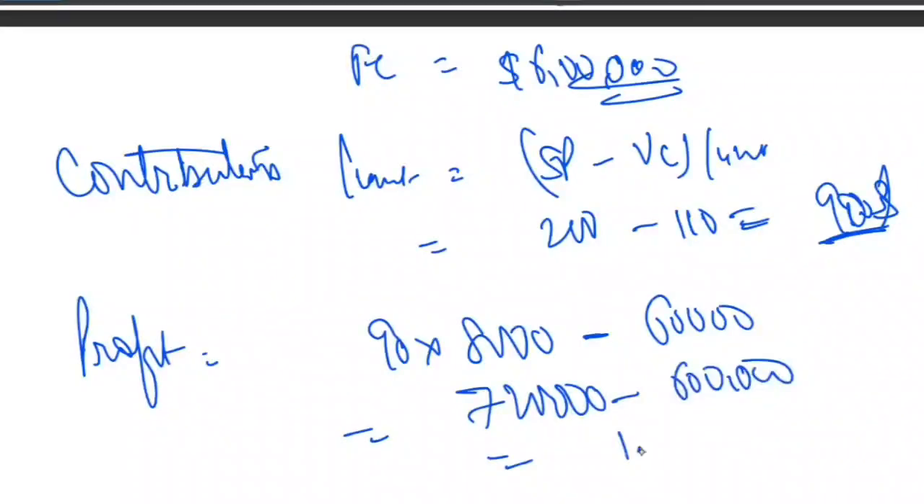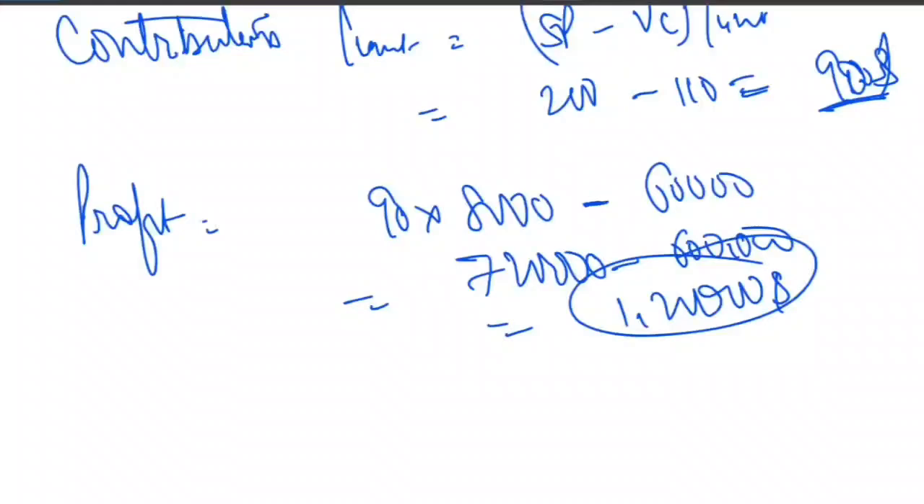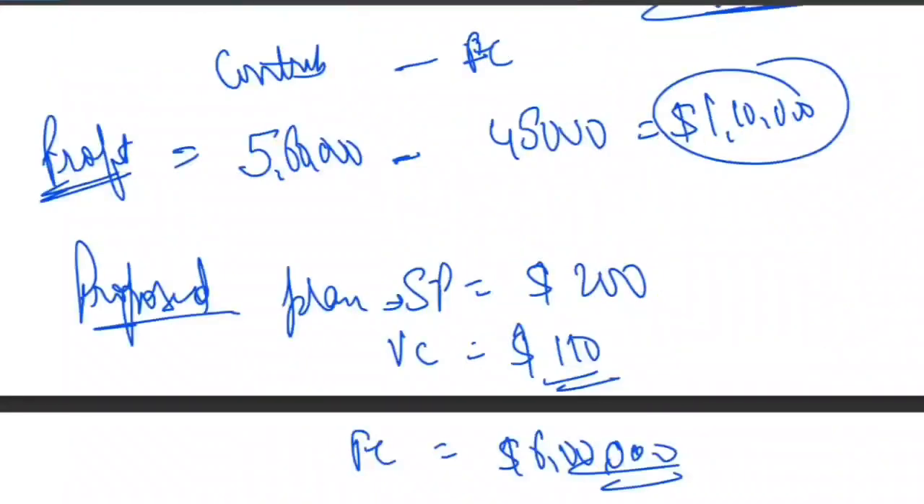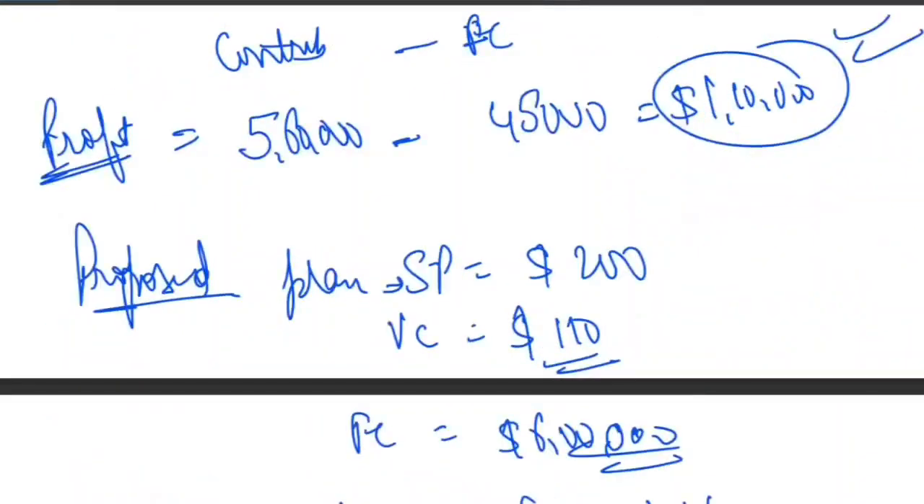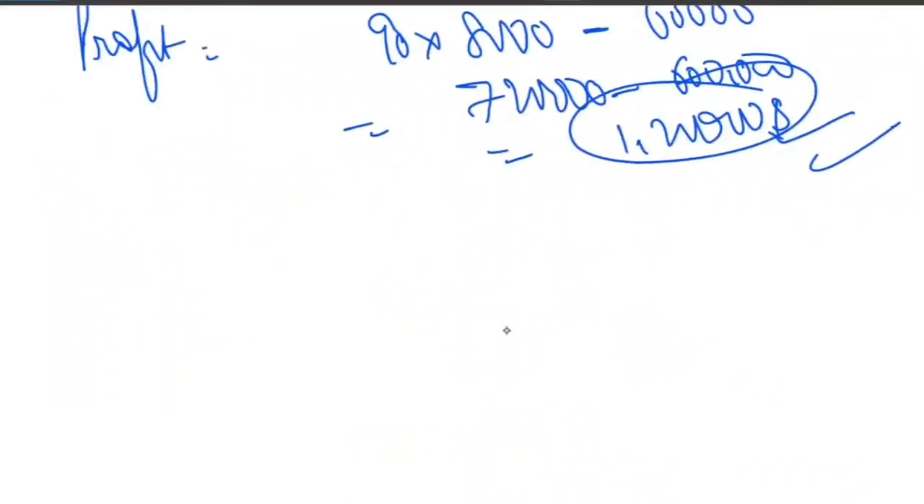$1,20,000. That is our profit. Okay. So now proposed plan profit is 1,20,000. Original plan profit was 1,10,000. So obviously you can see proposed plan has increased by $10,000. So proposed plan wins by $10,000.